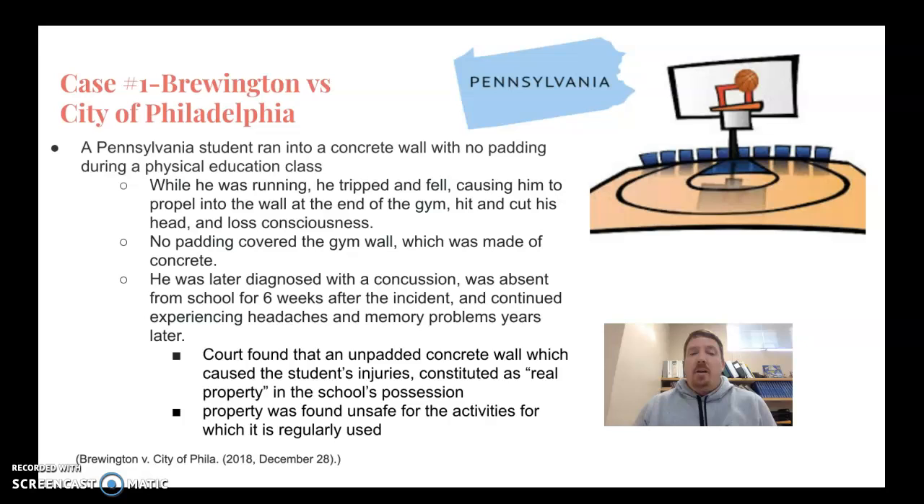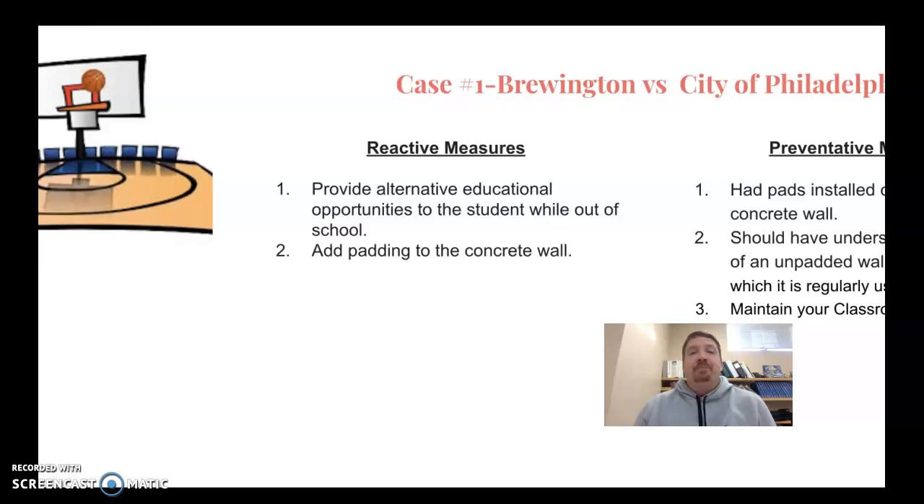He was later diagnosed with a concussion, was absent from school for 6 weeks, and continued to experience headaches and memory problems years later. The court found that the unpadded concrete wall, which caused the student's injuries, constituted real property in the school's possession. The property was found unsafe for the activities for which it was regularly used.